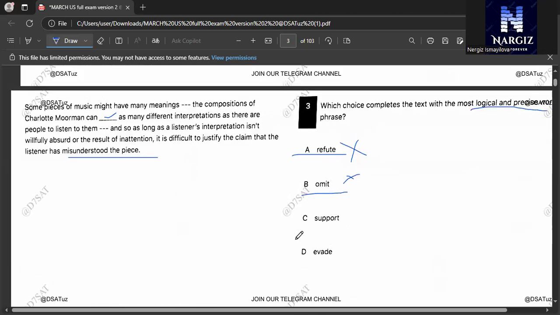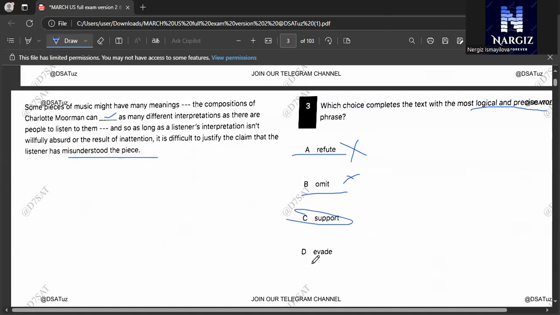Yes, support is correct. Why? It allows or makes possible. Support means to allow, to make something possible. This fits our passage because music allows multiple interpretations. So support is the right answer here.